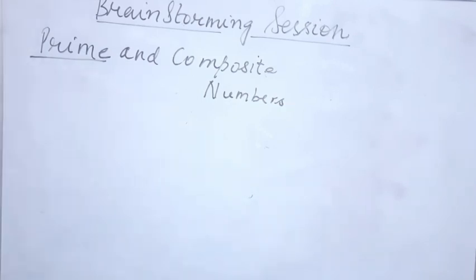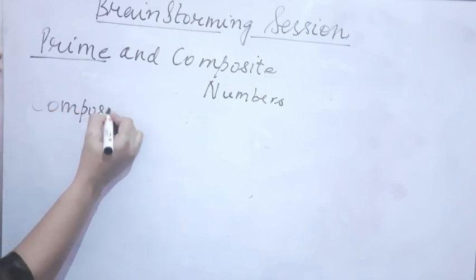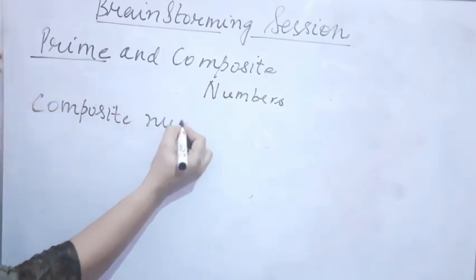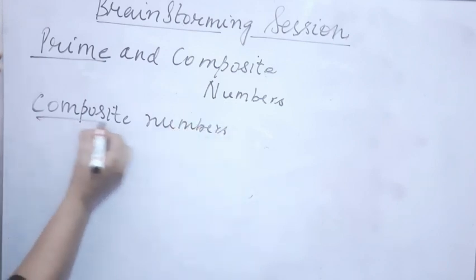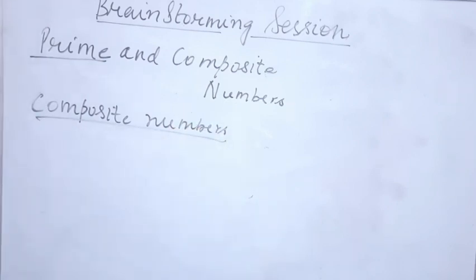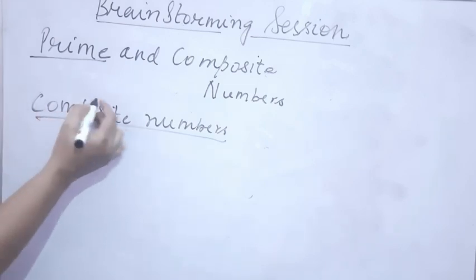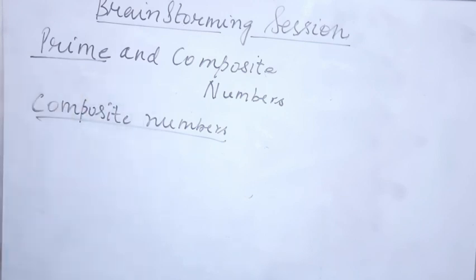Now let's move on to composite numbers. What are composite numbers? So students, composite numbers are the numbers having more than 2 factors. That means one factor can be 1 and one factor is the number itself. But apart from these 2 factors, there will be more factors. Only then that number is said to be a composite number.